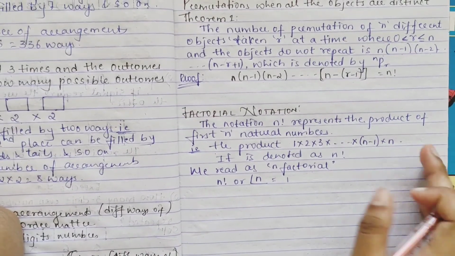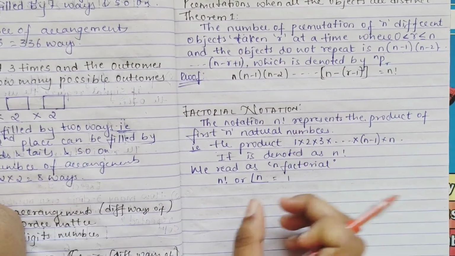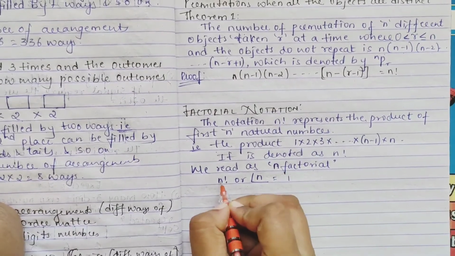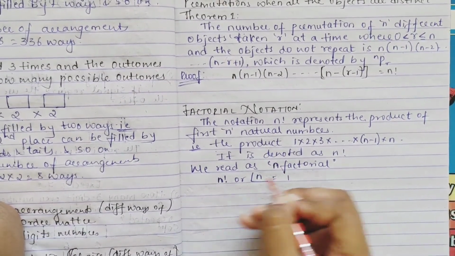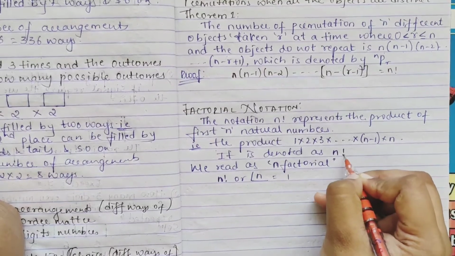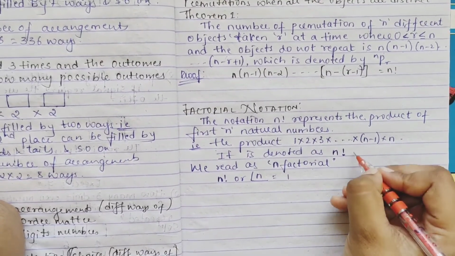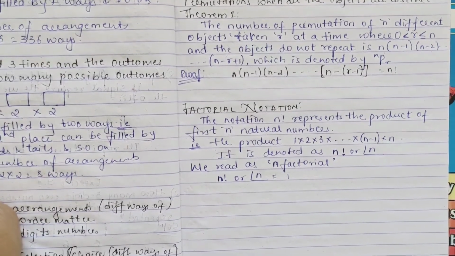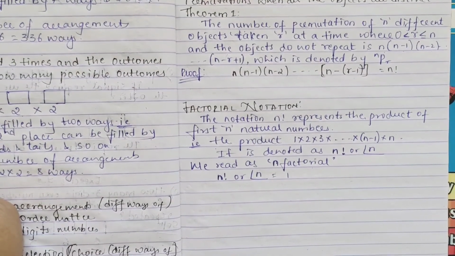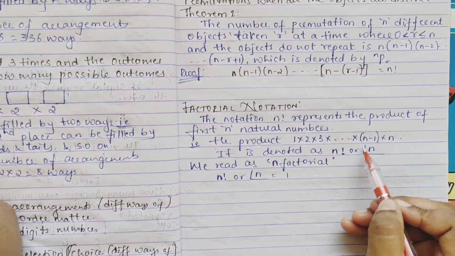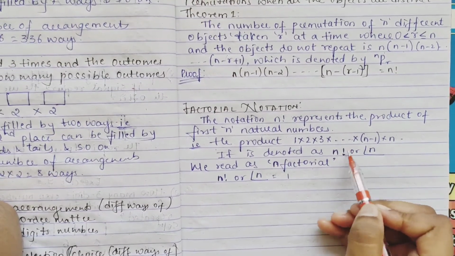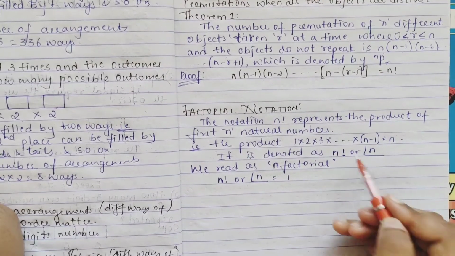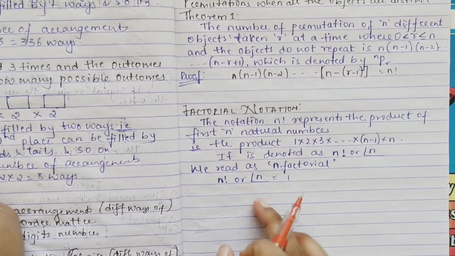You can denote it with an exclamatory sign, or you can denote it like this also. Some textbooks or teachers may use one notation, some the other. Both mean the same, factorial n and n factorial, one and the same. Either way you can go.